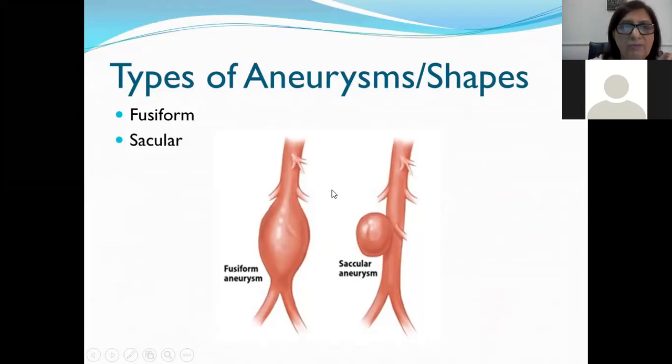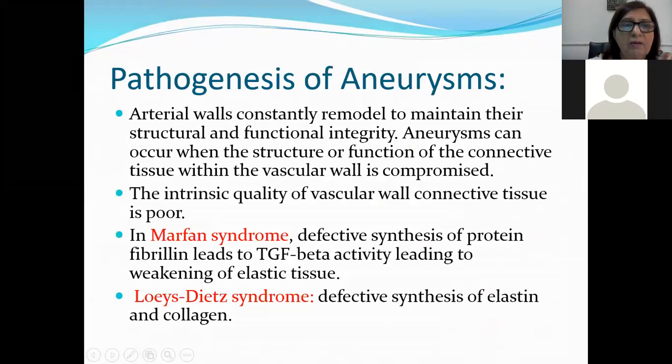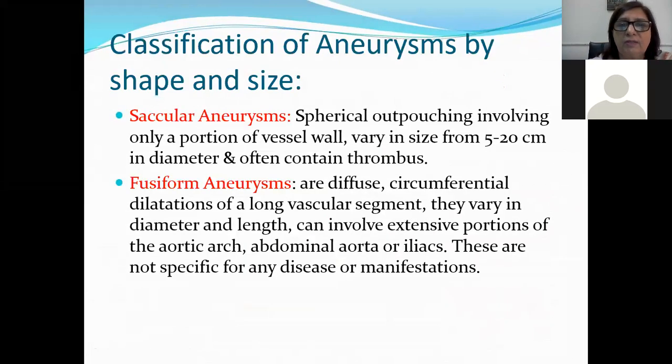Okay, so if we see it again, saccular aneurysms are spherical outpouchings which involve only a portion of the vessel wall, vary in size from 5 to 20 centimeters in diameter, and they often contain a thrombus. And fusiform aneurysms are diffuse circumferential dilatations of a longer vessel segment. They can vary in size and diameter.